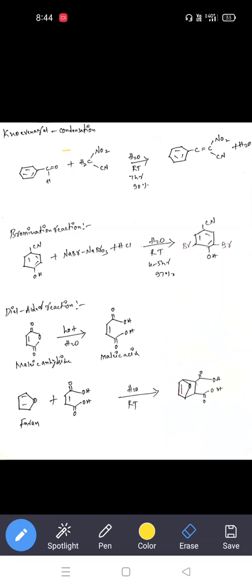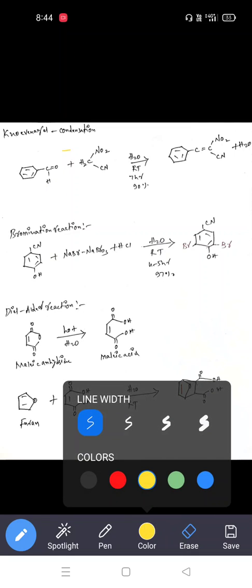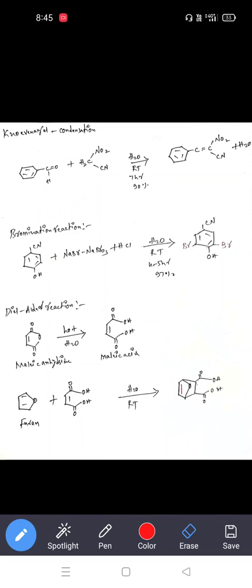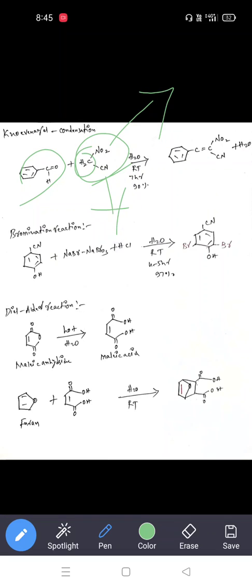So this is the benzaldehyde. Benzaldehyde is also less soluble in water, but here we take benzaldehyde and this nitro and cyanide substituted methylene group. The nitro and cyanide, these both groups are polar groups. So that's why it is easily soluble in water. So this reaction is a very simple reaction.